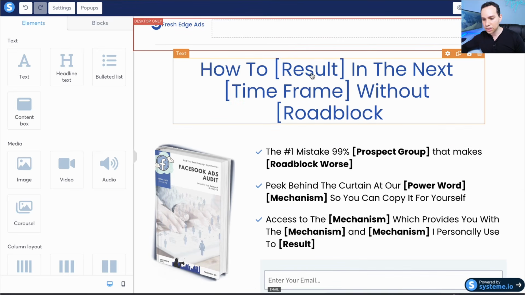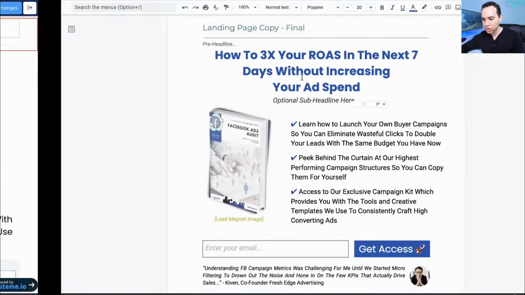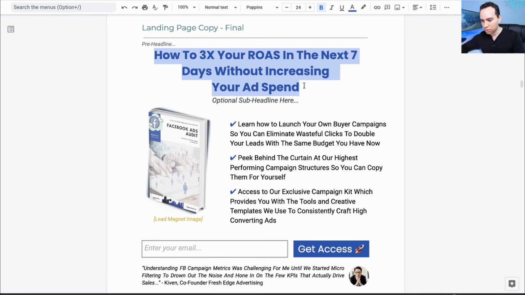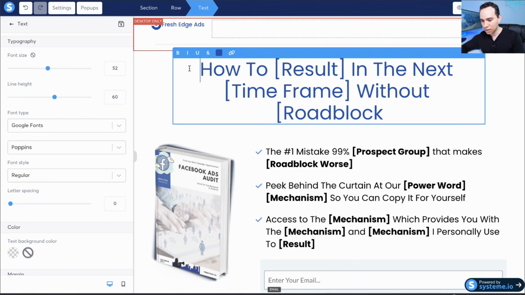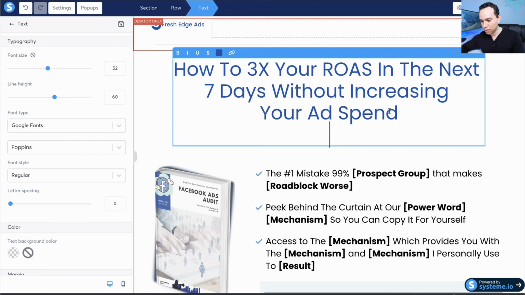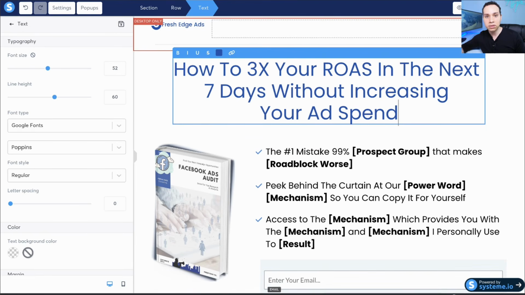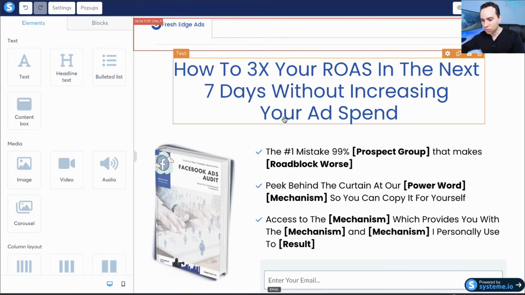So of course, we'll need to start with a headline. So I'll jump over to one of our other templates here, and I'll grab our headline, and I'll go ahead and drop it in there. And so with our headline, we just want to call out what this awesome lead magnet is going to do, because we want to grow our email list, and then we'll direct them to our sales message or sales page. And so that's all we need to do here.